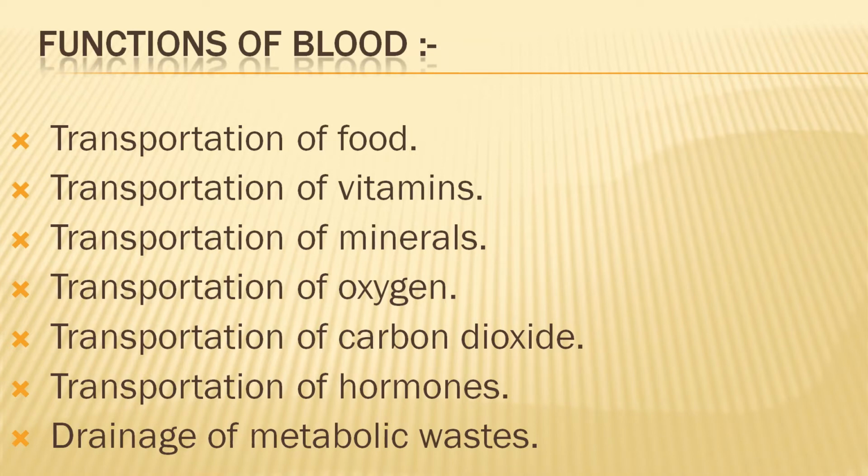Blood carries hormones from the endocrine glands to the target organs of their effects. Right? Now drainage of metabolic waste. Yes, blood carries out the metabolic waste like urea, uric acid, hippuric acid, etc. to the excretory organ, that is kidney. From all the parts of the body, it carries away to the kidney for excretion. So these are the main functions of blood.